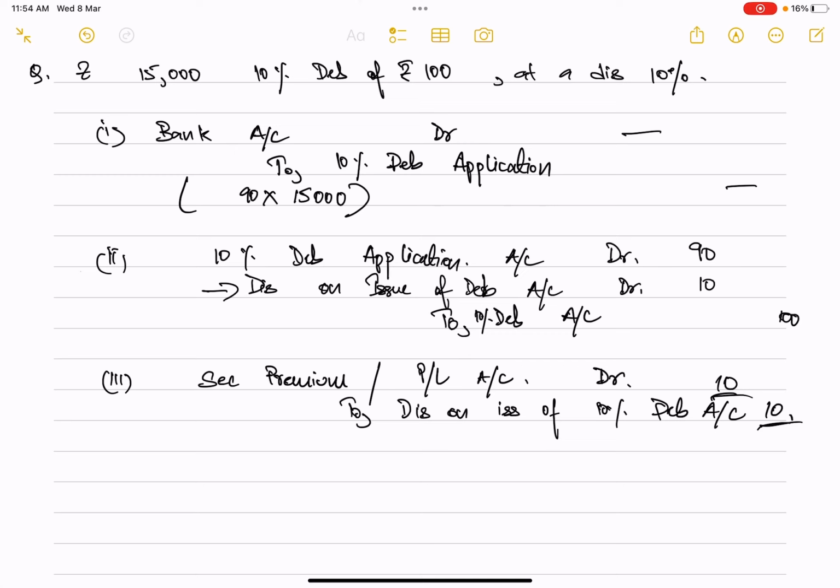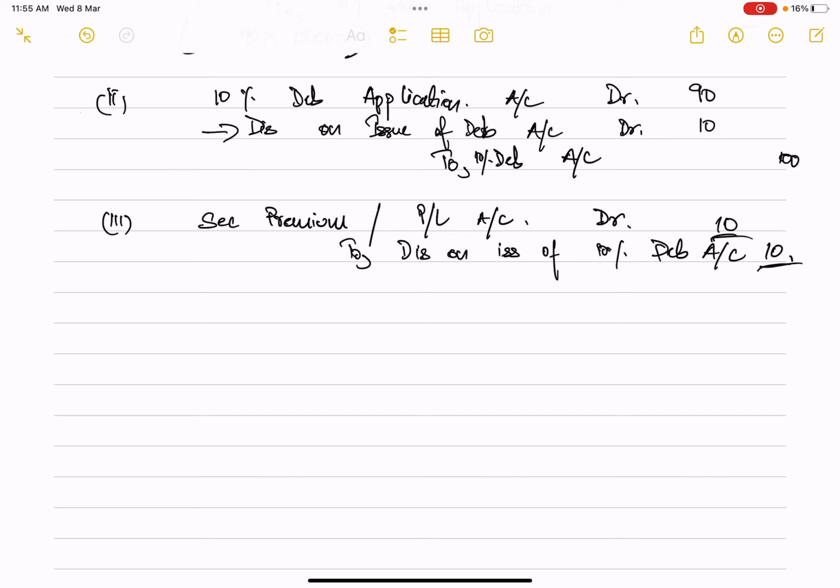So this is in a case where we have collected the entire amount in full, that is the entire amount is collected during the application. Now supposedly, what might happen is the collection of amounts may happen in installments. Now if installments is there, I don't think it requires explanation, because we have already seen it for the issue of shares. So if 100 rupees is the debenture, and in application they are collecting, let's say, 40 rupees, then in allotment they are collecting 30 rupees, and on call they are collecting 30 rupees.